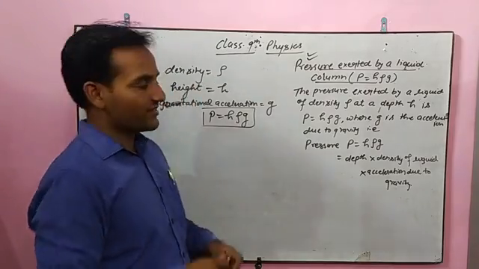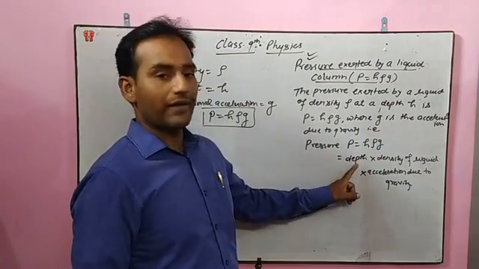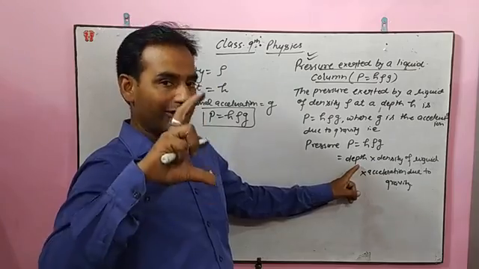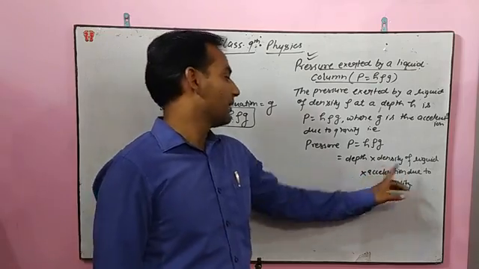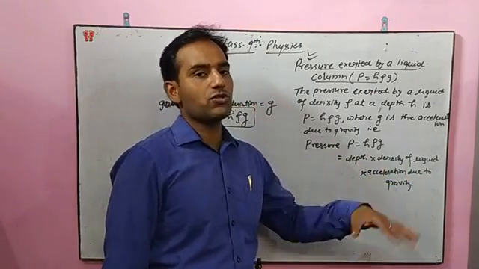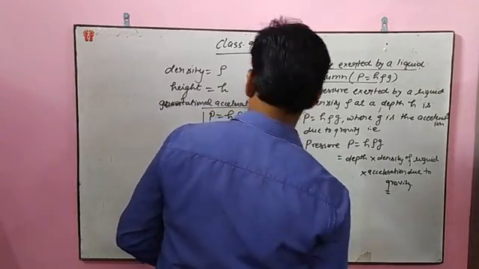The pressure exerted by a liquid column is P = hρg, where h is the depth, or how much water is there, the height of that. Density will be different for different liquids, and acceleration due to gravity will be almost 9.8 or 10. So this formula we have to derive. How it came, let us see.